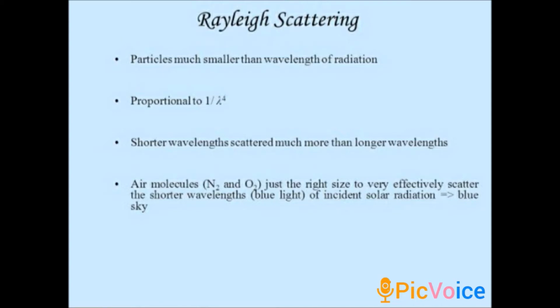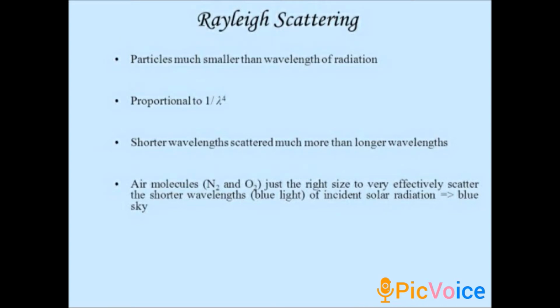See here children, there is one question for you. Why does the sky appear blue in color? It is a very important 2 mark question in this lesson. The answer is, when the sunlight passes through the atmosphere, in there we have so many atoms and molecules.